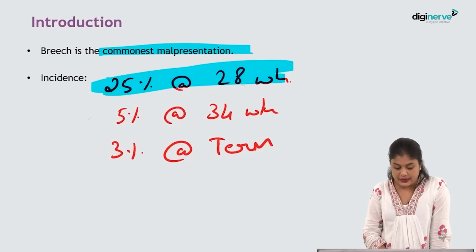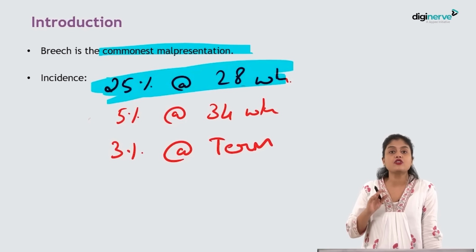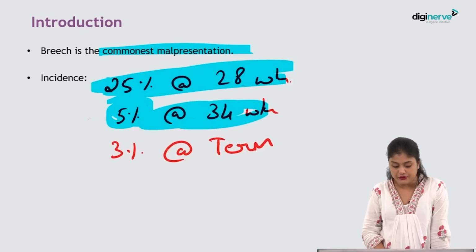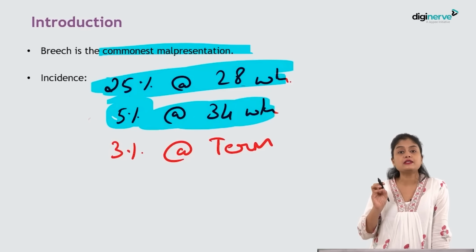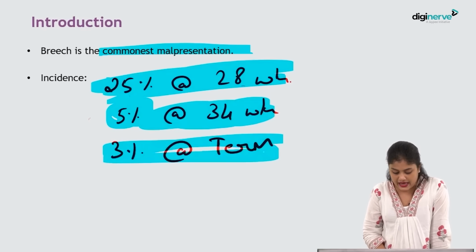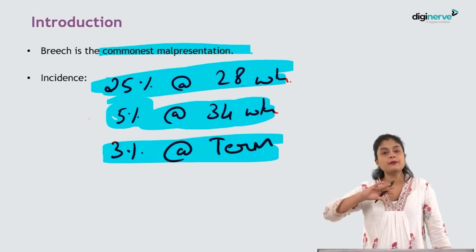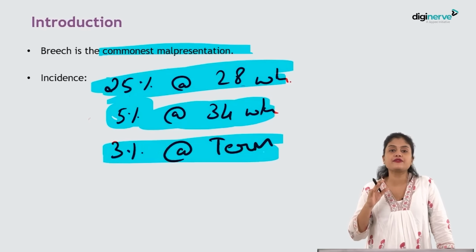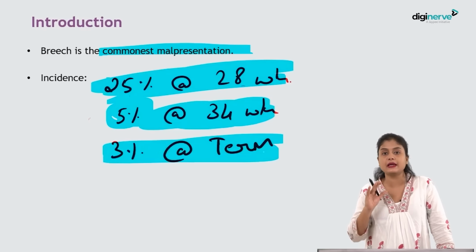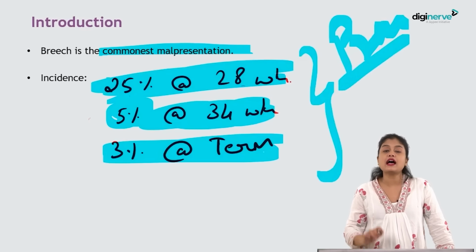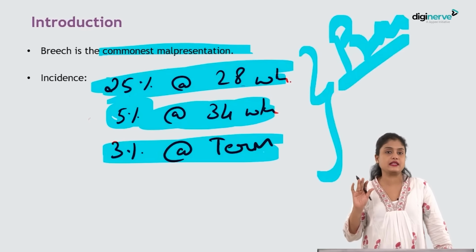In early preterms, extreme preterms, the incidence of breech is 25%, whereas it is 5% at 34 weeks. By 34 weeks it reduces to 5%, and it reduces to 3% by term. So as the period of gestation increases, the breech will move up, whereas prematurity is one of the commonest reasons for having breech as the presenting part. So what you will remember is that premature babies have a high chance of having breech presentation.